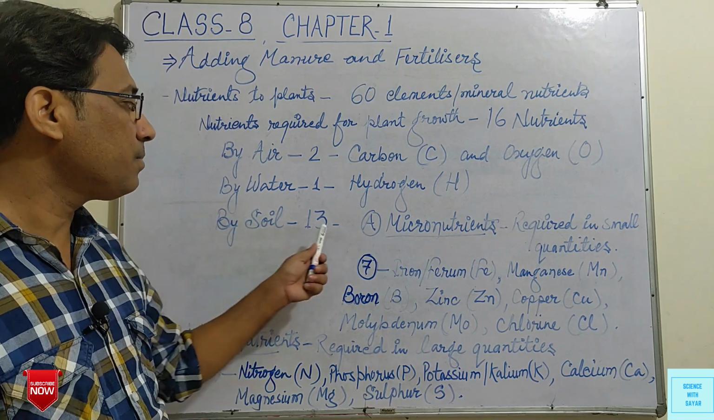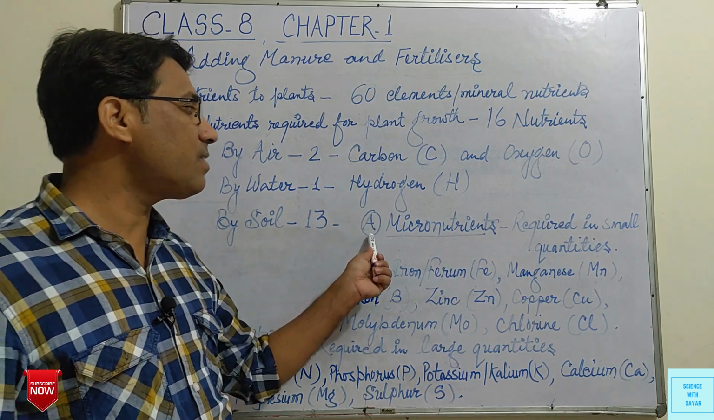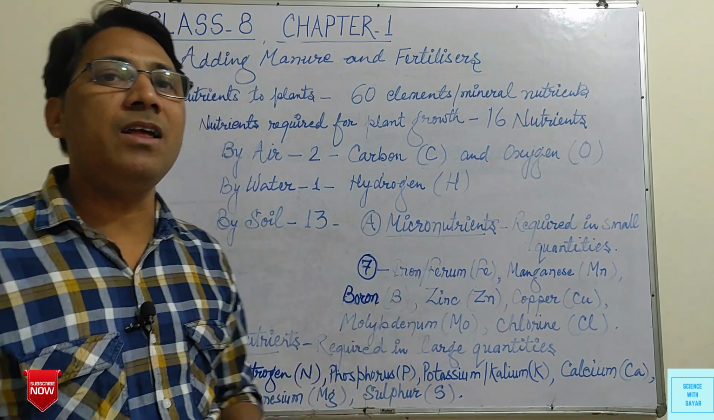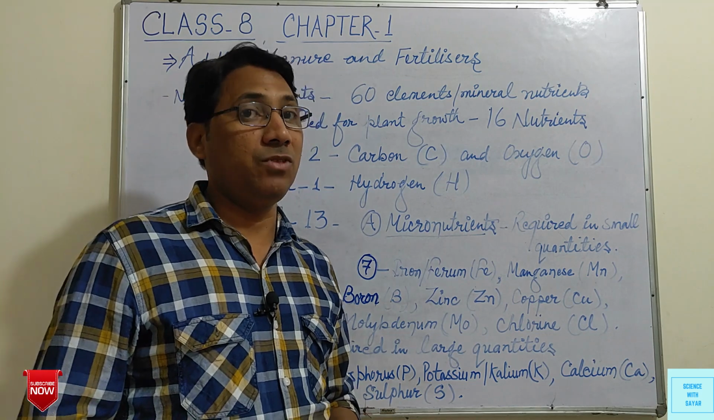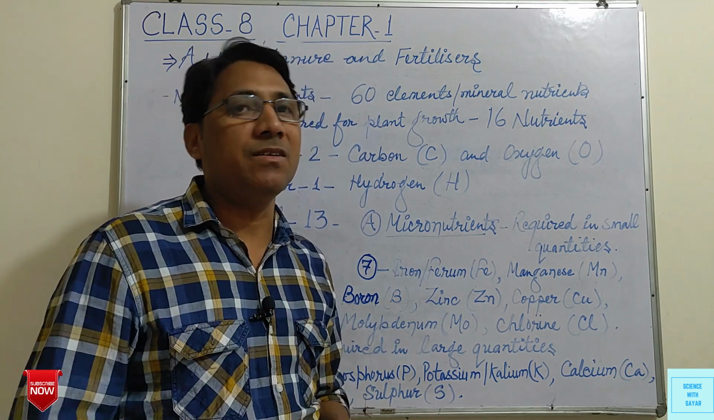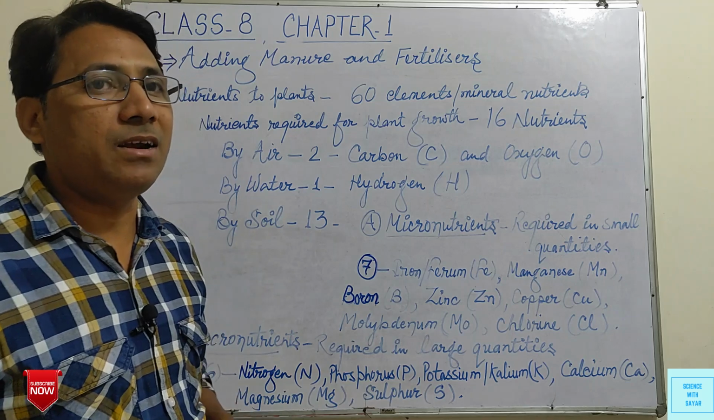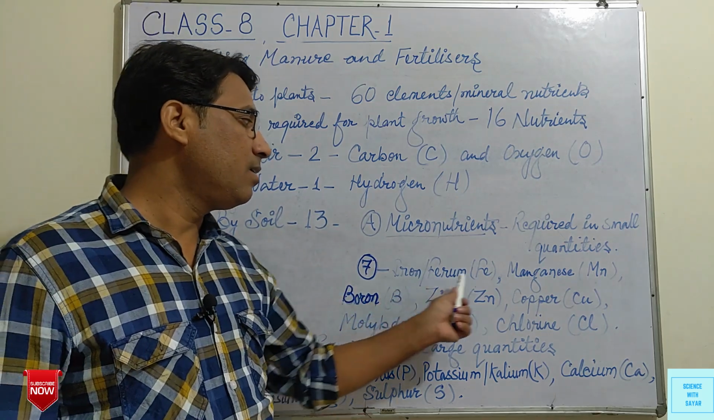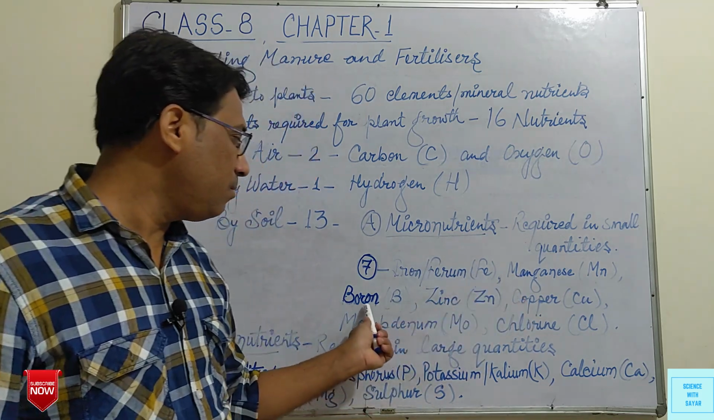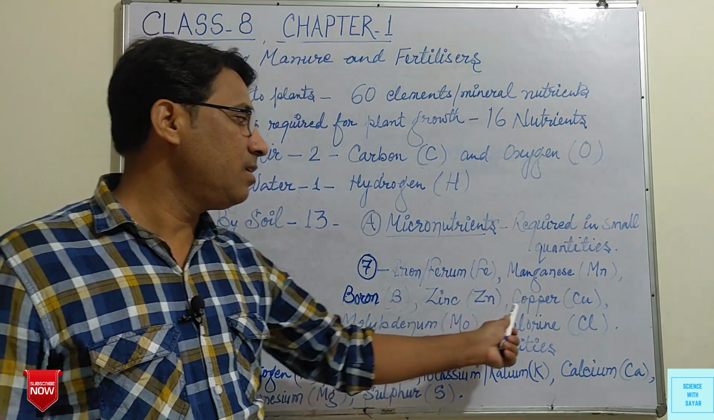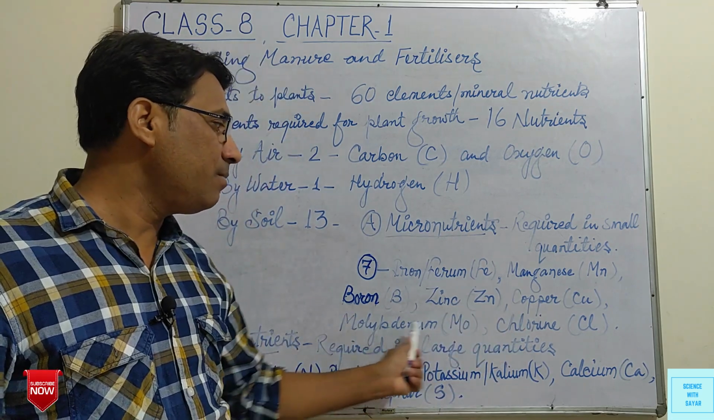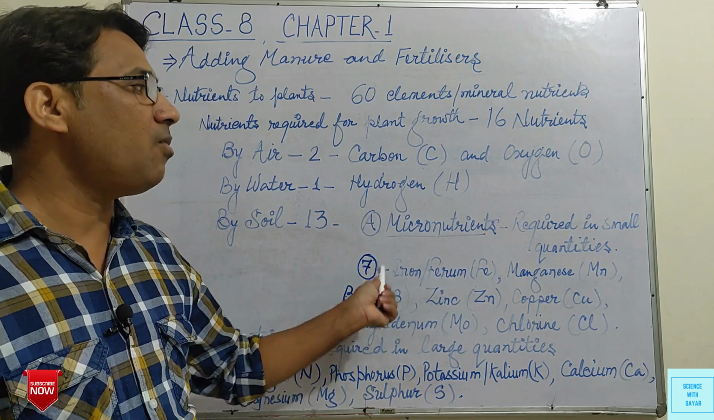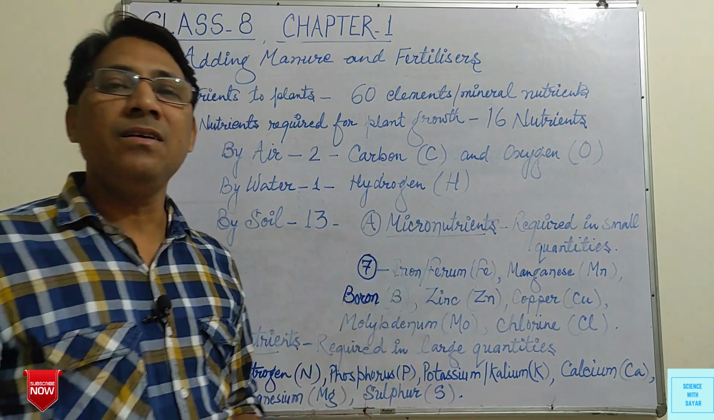First, micronutrients. These are the nutrients which are required in a small quantity, so these are known as micronutrients. These are 7 in number, and those are iron, manganese, boron, zinc, copper, molybdenum and chlorine.